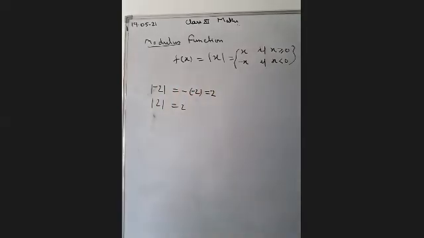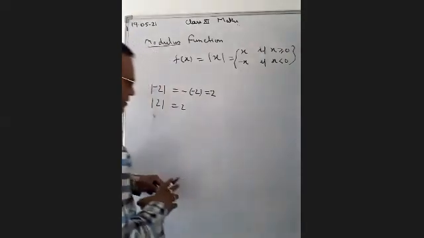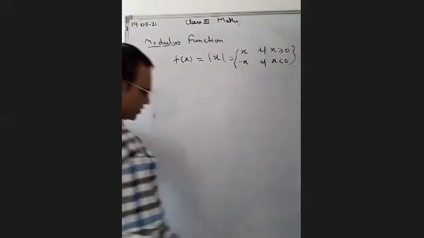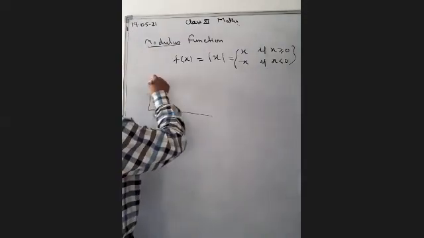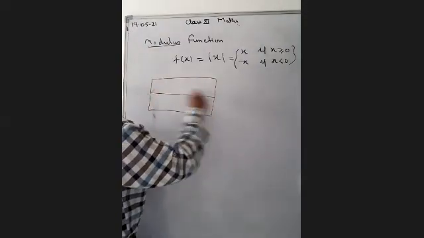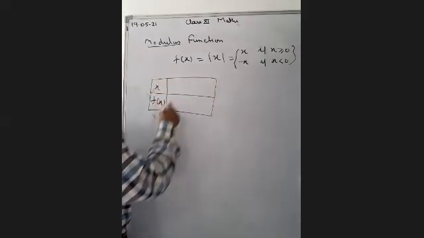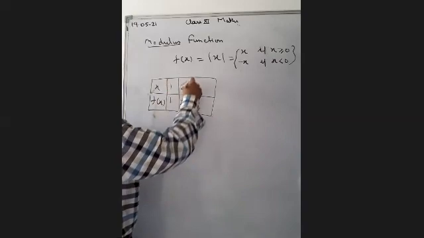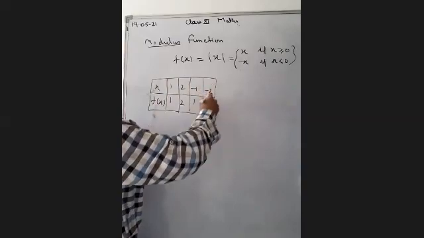This is the modulus function. So if we want to draw the graph of this function, okay, if we take some values, I am taking some points for drawing the graph. This is the function x. This is the function modulus of x. If we put 1, we will get the answer 1. If we put 2, then you will get the answer 2. If we take -1, then it becomes +1. If you take -2, then it becomes 2.